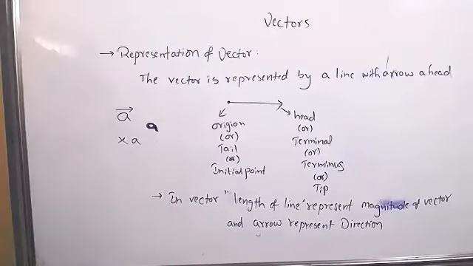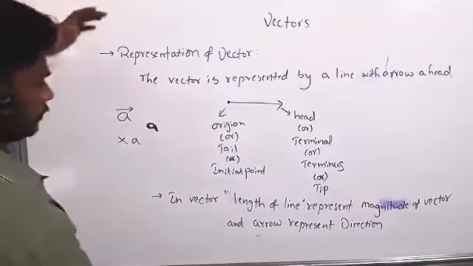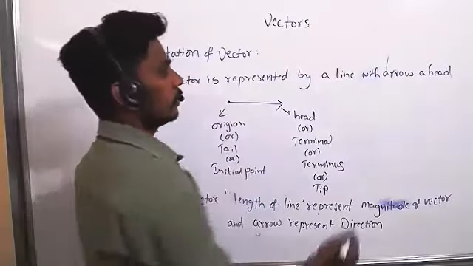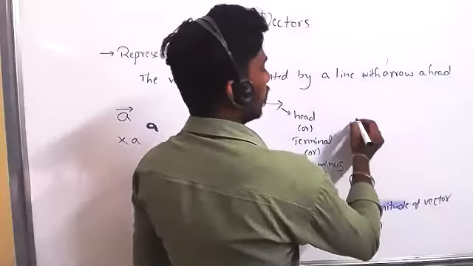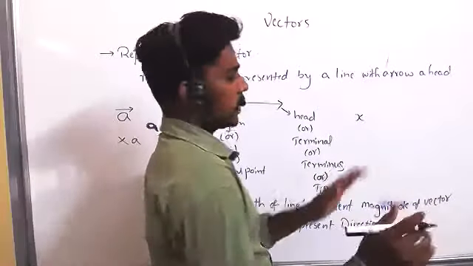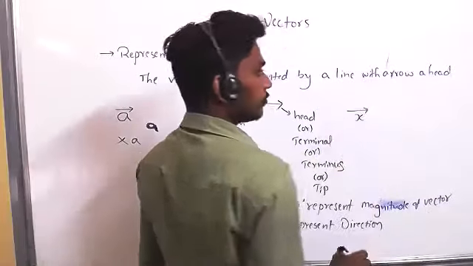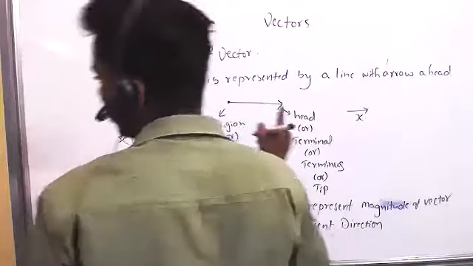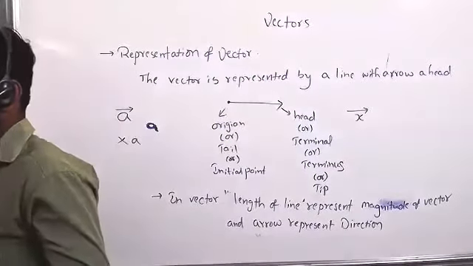Now see, if I write X, is it a vector? No, sir. Now, is it a vector? Yes, having specific direction and magnitude also.